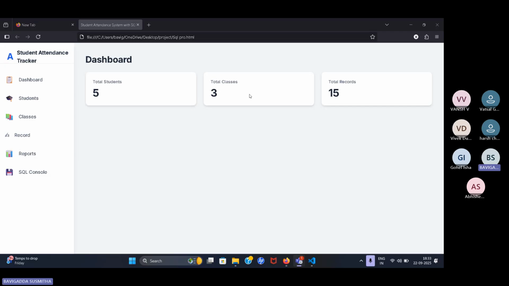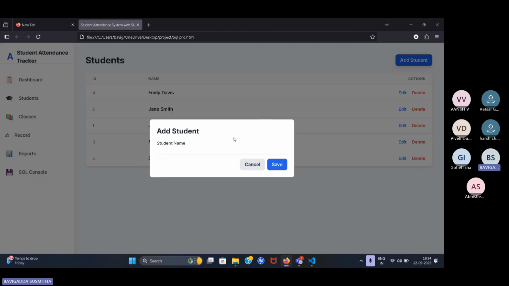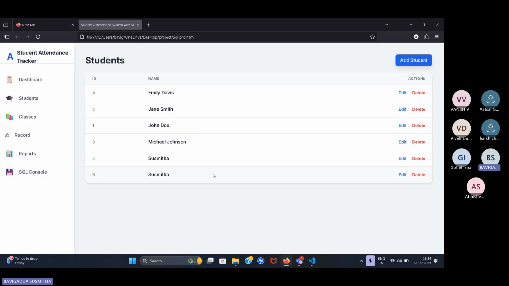Sir, this is the website I will create: Student attendance tracker. This is the dashboard. Total number of students is 5, total number of classes is 3, and total recordings are 15. In the students section, these are the student names. We can edit and delete the names, and add names also. We add a name and save. The name is added.